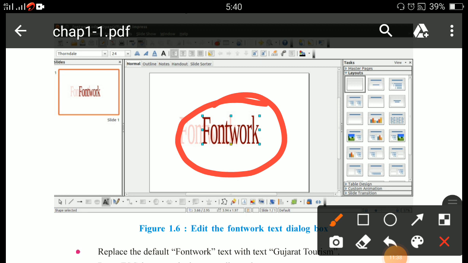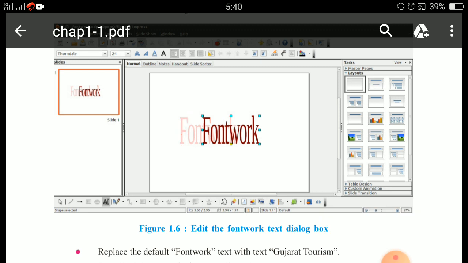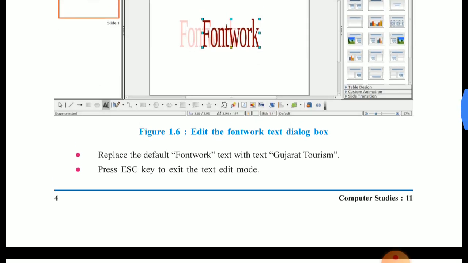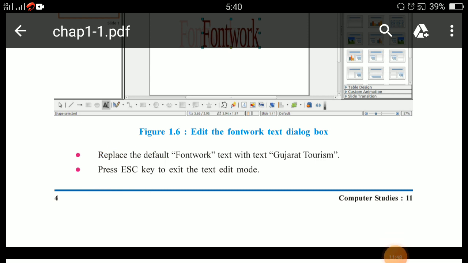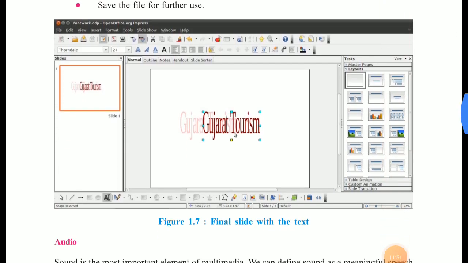You just click on this, add Gujarat Tourism, and press the Escape key. See, which key? The Escape key. So it will display this Gujarat Tourism. Fine, so this is how you can add any word to the Fontwork Gallery.